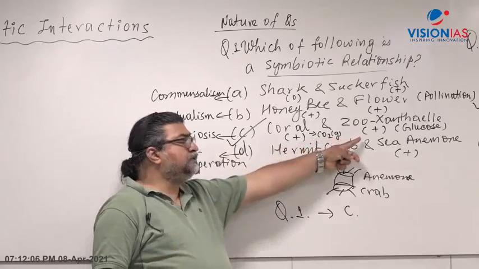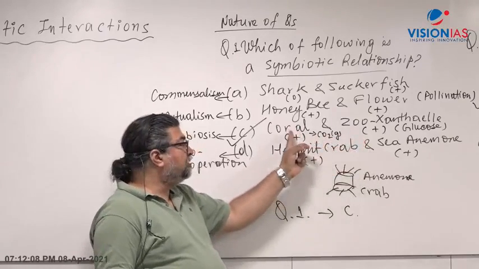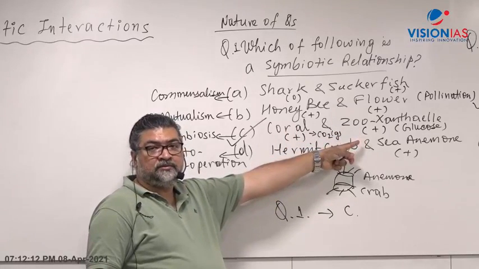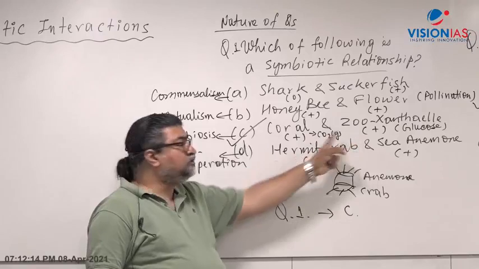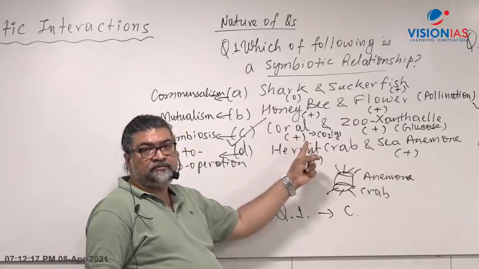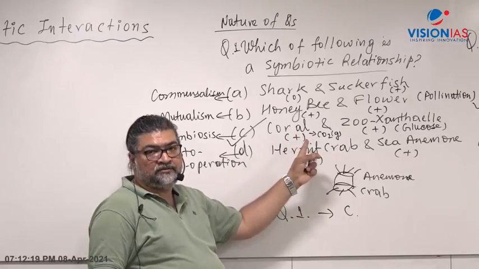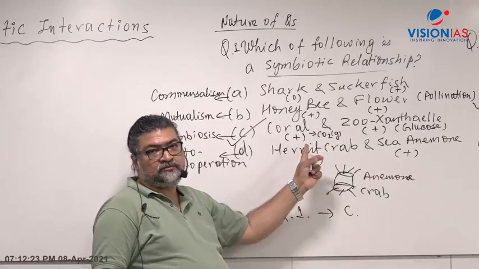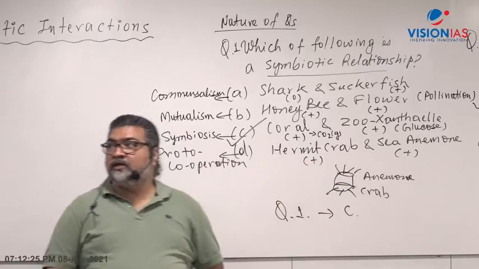Coral and the zooxanthellae. It is compulsory for coral to have marine algae zooxanthellae. If marine algae zooxanthellae is not with the coral, the coral will die. That's what a symbiotic relation is. Right? So I'll come to that one.